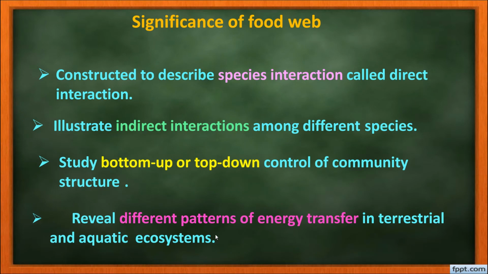What is the significance of the food web? Construction of the food web helps to describe the species interaction, called direct interaction. It can also illustrate the indirect interaction among different species. It will help us to study the bottom-up and top-down control of the community structure. It will help us to reveal the different patterns of energy transfer in different ecosystems like terrestrial ecosystem, aquatic ecosystem, grassland, etc.